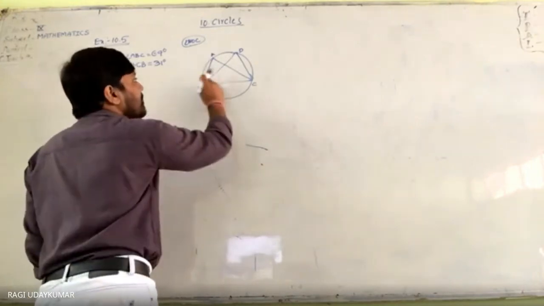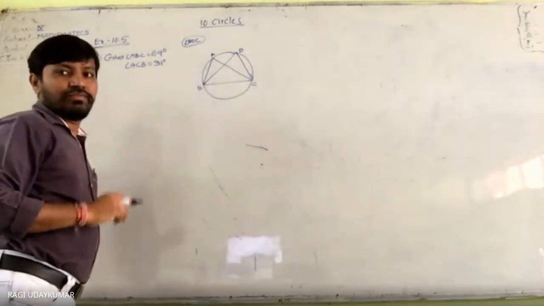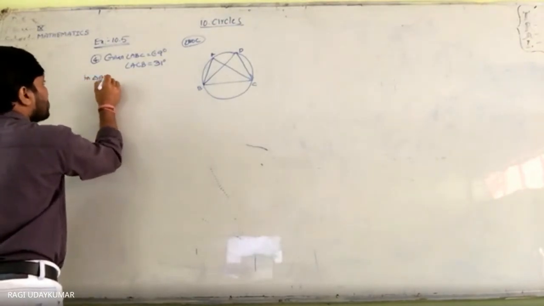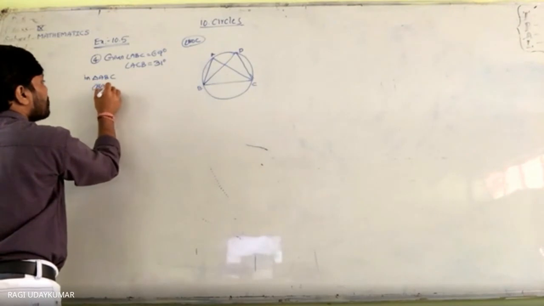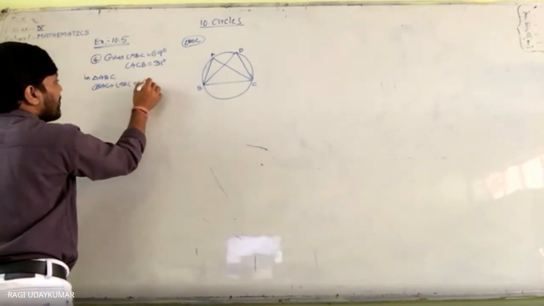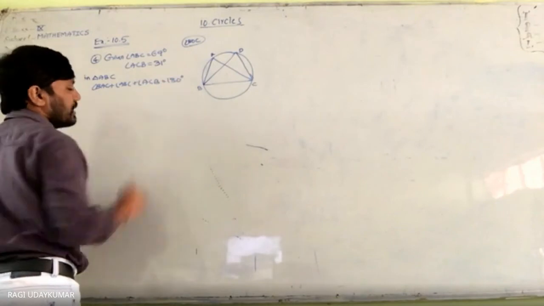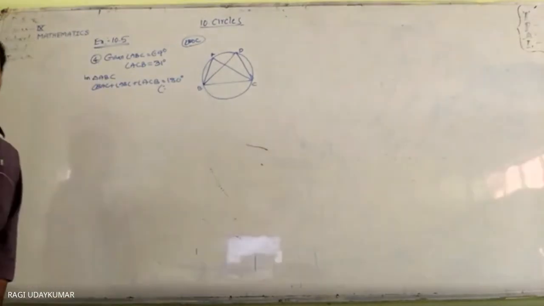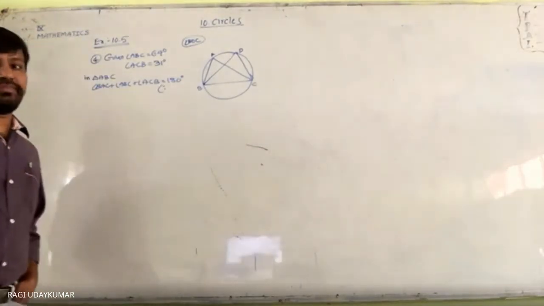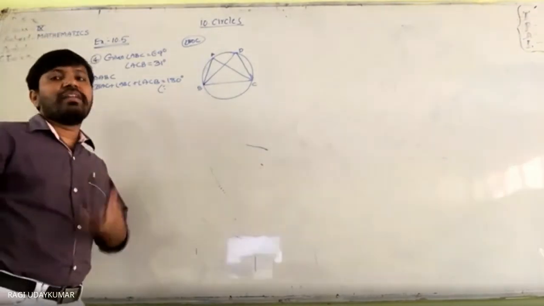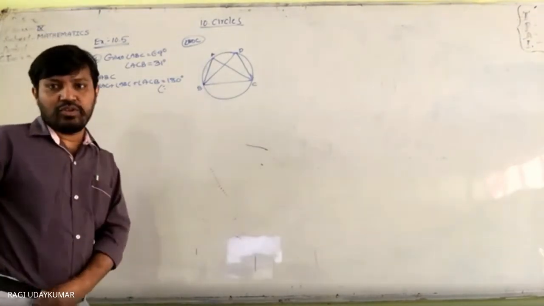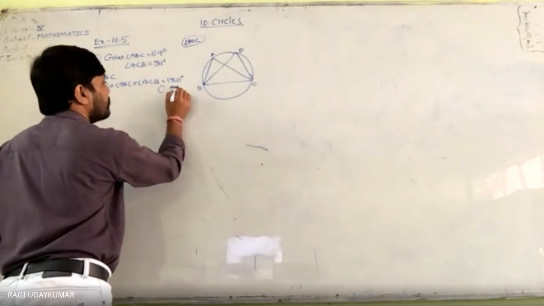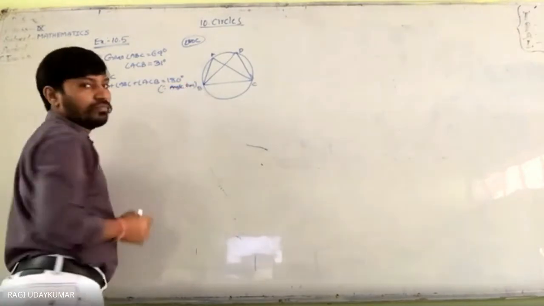How do you find it out? Use the sum of the three angles in a triangle. First you find out BAC. So in triangle ABC, angle BAC plus angle ABC plus angle ACB is equal to 180 degrees. In geometry, for every step, mostly every step, it is better to write the reason, so that your answer sheet will be very effective and your answers are very good. What is this reason? Angle sum property in the triangle.